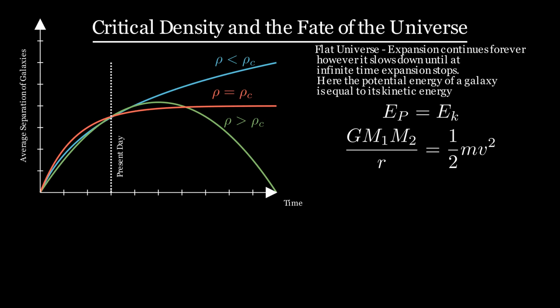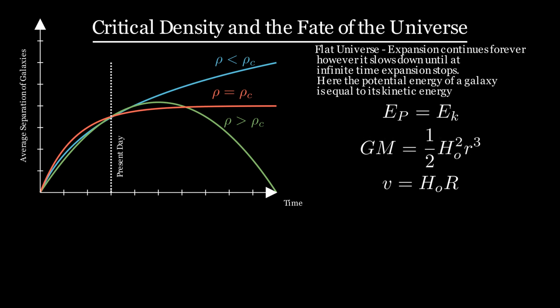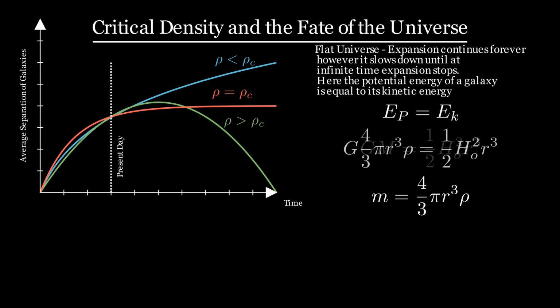Using our standard formulas we get this equation. Hubble's law relates the velocity of a galaxy to its separation distance, so we can substitute this into our energy equation. From here, we can rearrange and group terms, cancelling one of the mass terms as we go. Now to remove the term for the mass of the universe, we can think about the density of the universe. Assuming the universe is spherical in nature, we can get a formula for the mass of the universe in terms of its radius and density.